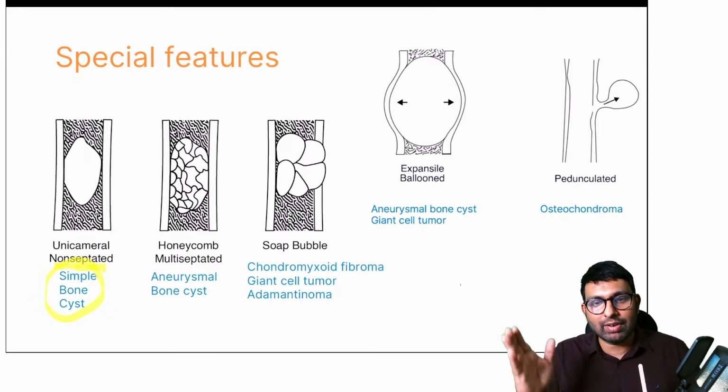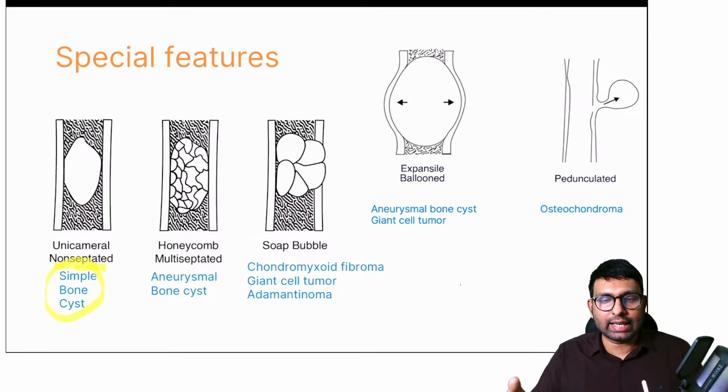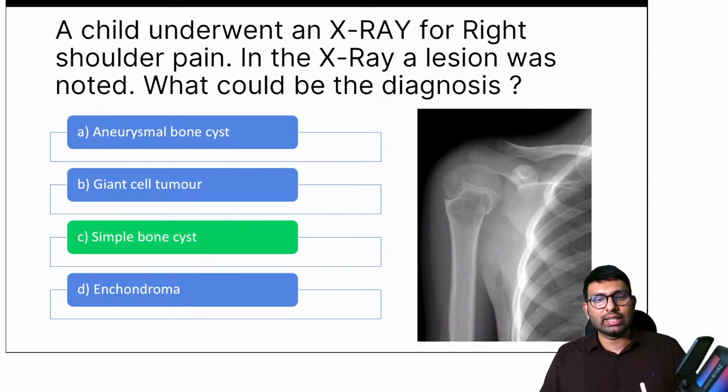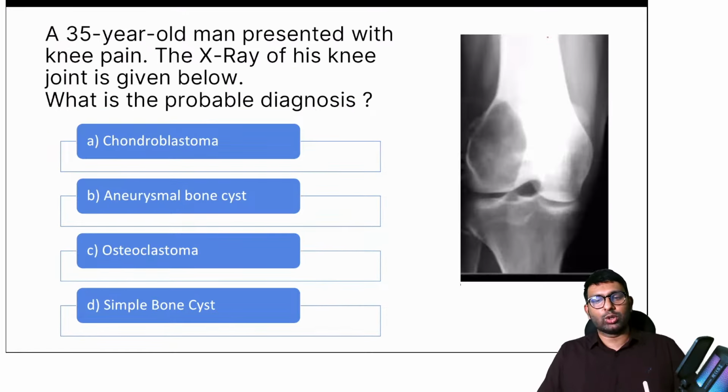You'll always be arriving at the right diagnosis, and then the second layer you might have to buy out some theory from simple bone cyst, which is fairly easy for all of you. So the answer here is simple bone cyst. Okay, let's solve another question.